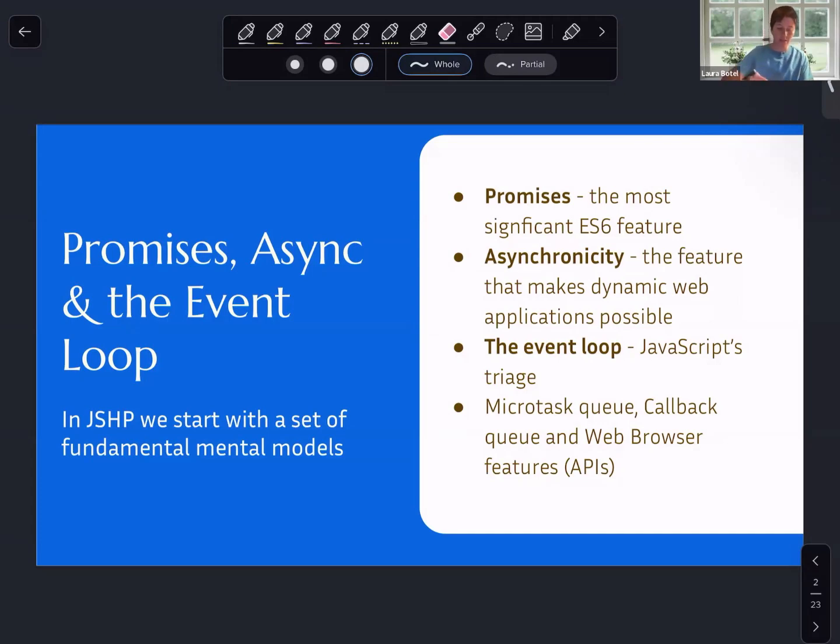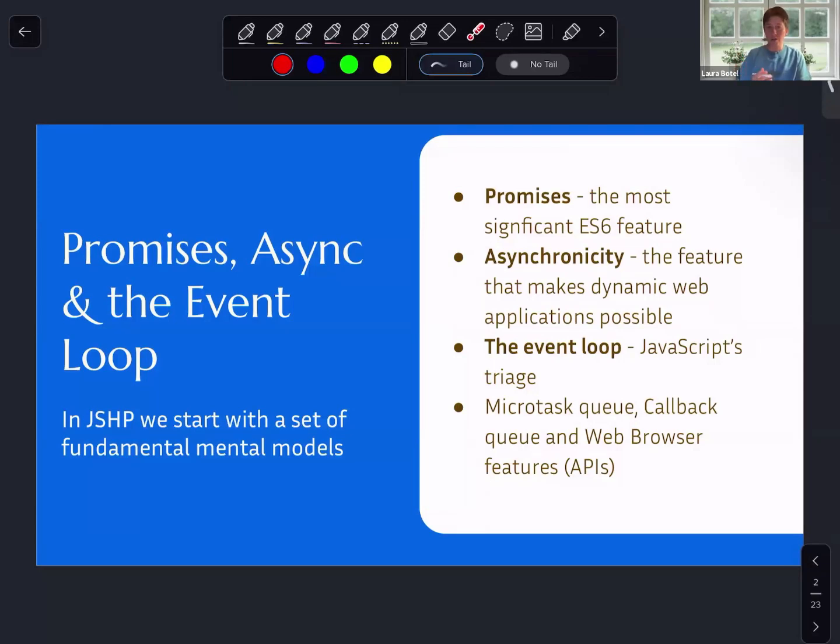We're going to be getting into some interesting topics, specifically asynchronicity in JavaScript and how promises make that possible, as well as the event loop and all the different characteristics that come with asynchronicity in JavaScript, like different types of queues and functionality that comes to us through the web browser features or through Node's libuv features.